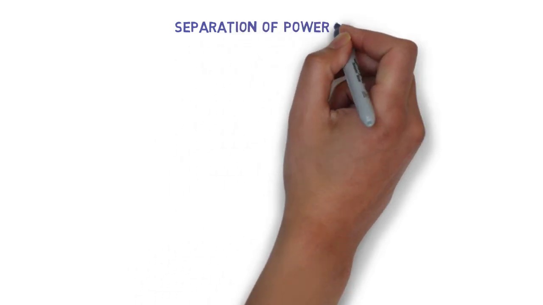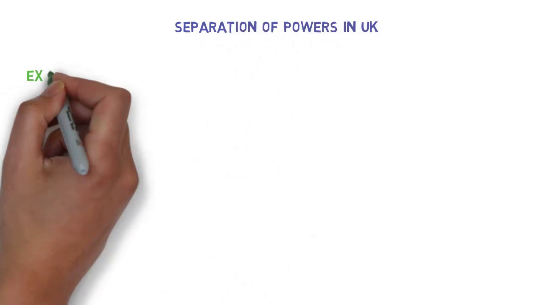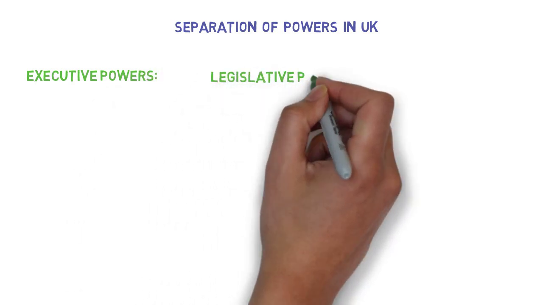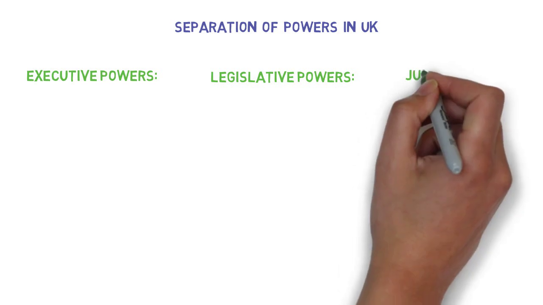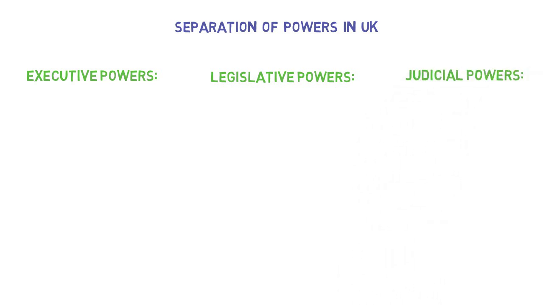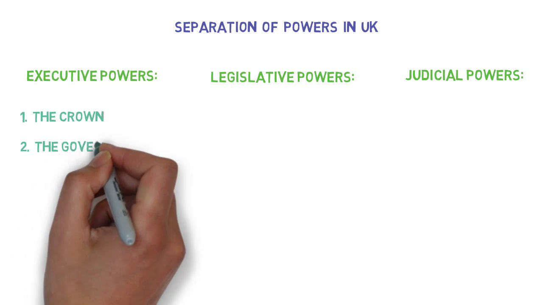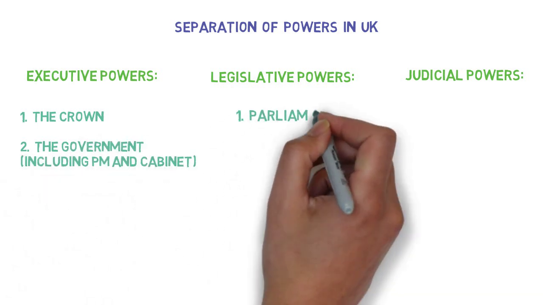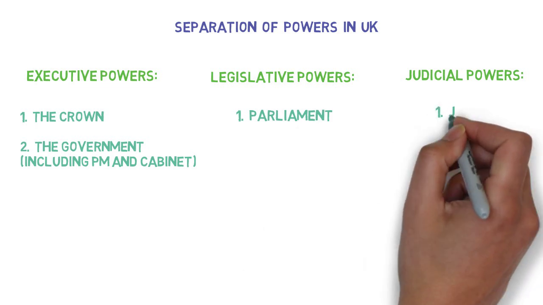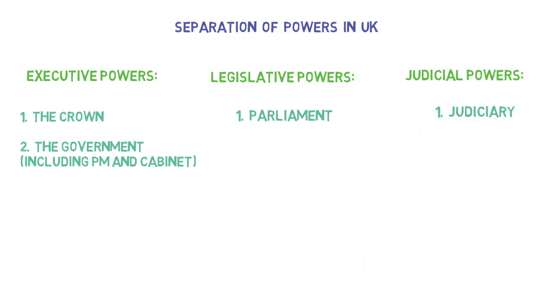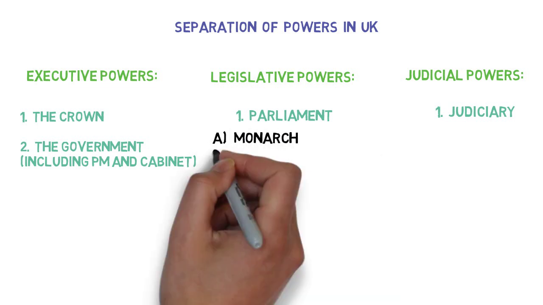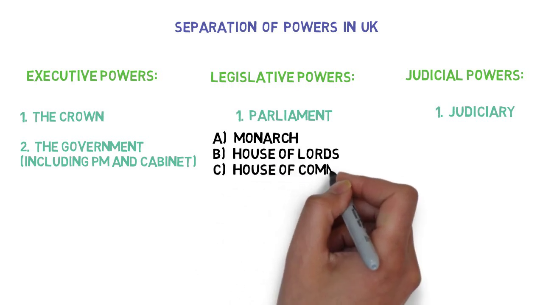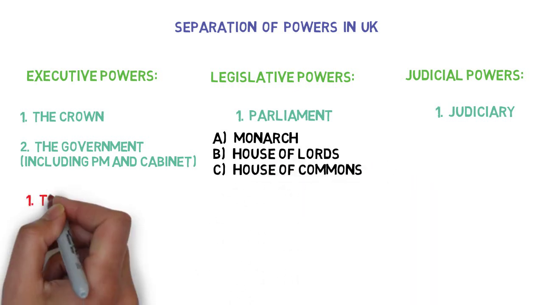Now let's see separation of powers in the UK. As we all know, there are three kinds of governmental powers: executive powers, legislative powers, and judicial powers. The executive in the UK consists of the Crown and the government, including the PM and the cabinet. Legislative powers are given to the Parliament, and judicial powers are given to the judiciary. Parliament consists of three things in the UK: the monarch, the House of Lords, and the House of Commons. These three form the Parliament.